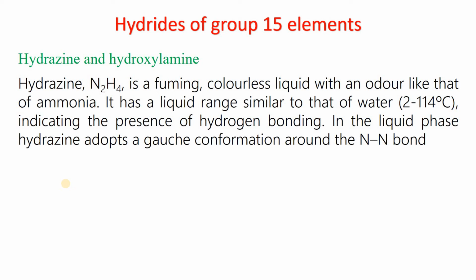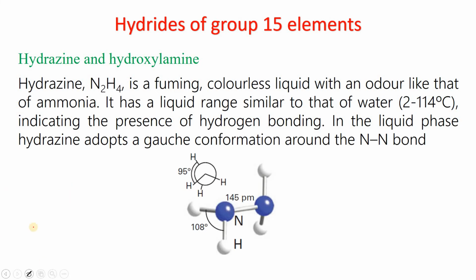In the liquid phase, hydrazine adopts a gauche conformation around the nitrogen-nitrogen bond like this. The blue color is nitrogen and the white color is hydrogen. So the angle is 95 degrees, the HNH angle is 108 degrees, and the nitrogen-nitrogen bond length is 145 picometers.